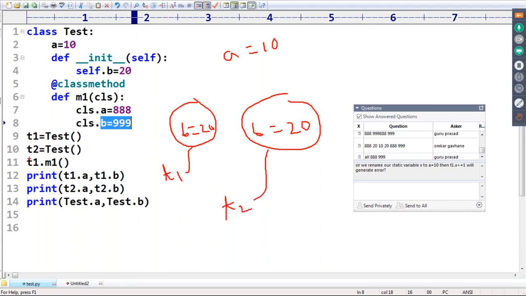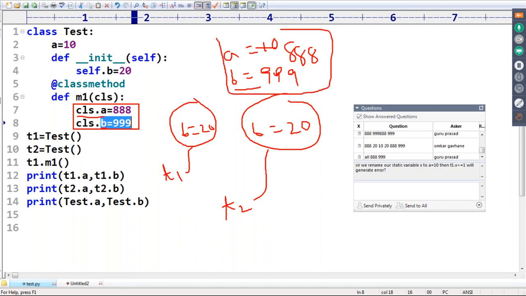Next, T1.M1. M1 is the class method. A class method can be called either by object reference or by class. But with CLS.A you are referring to the class level, so this 10 will be replaced with 888. Next, CLS.B: at class level, a new variable B will be added. Sir, it is nowhere related to the instance variable. It always talks about class level. This is always class level data.